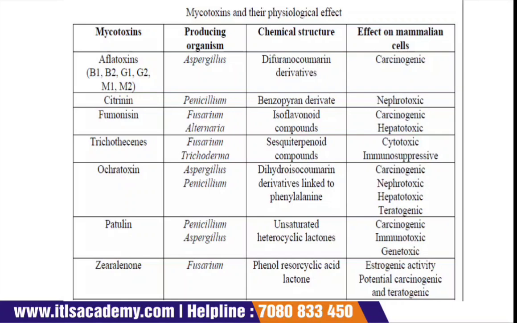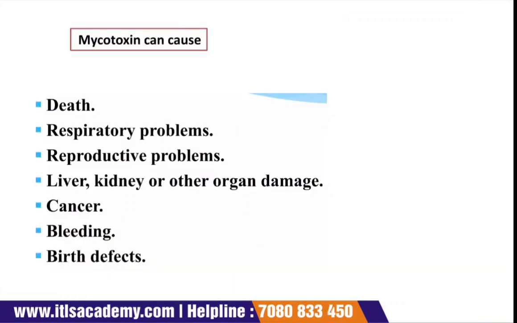Sometimes the effects are carcinogenic, sometimes genotoxic, sometimes teratogenic. So it has a physiological effect on mammalian cells.